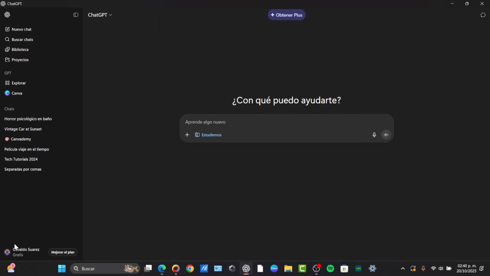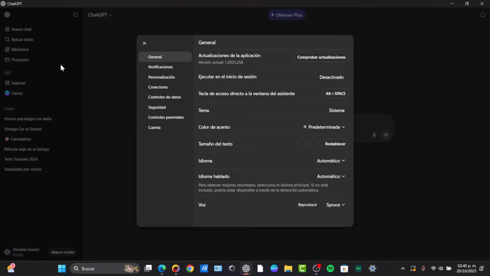So if you focus, for example, on your account configuration, under the general information, you can check out if there are updates. Always check out for different updates. This is tool number one.